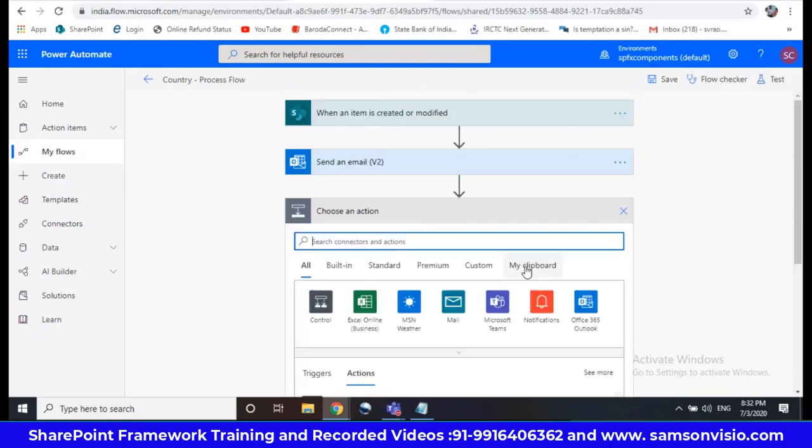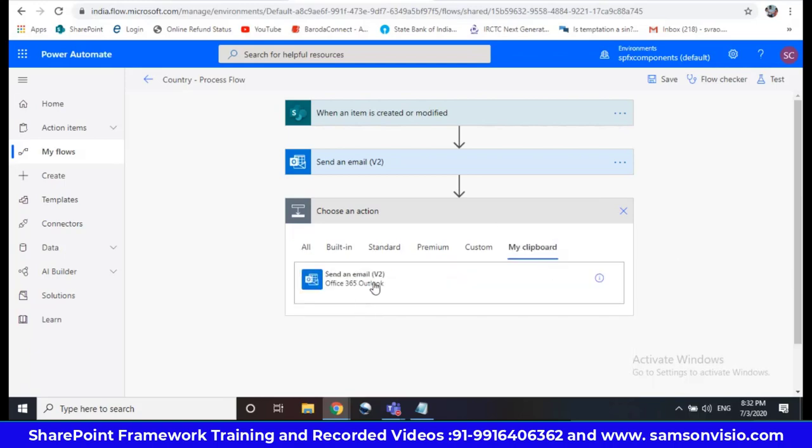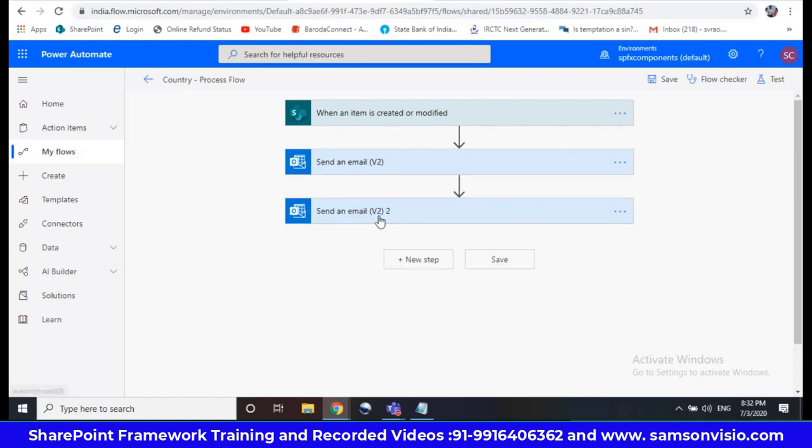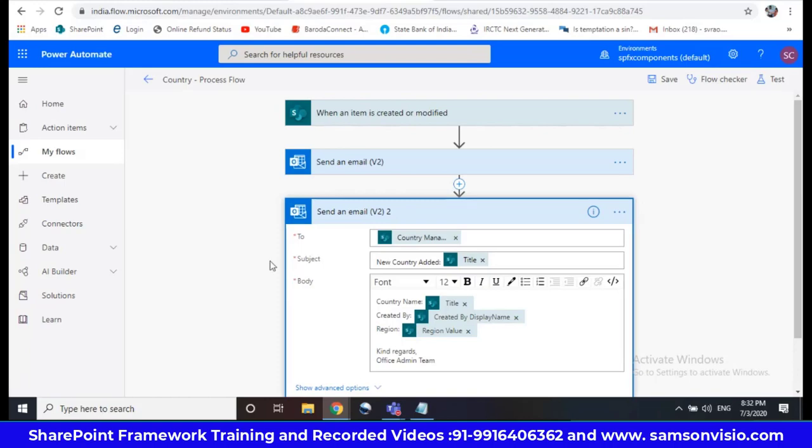Okay, you have a tab called my clipboard. I have done copy to clipboard. This is my clipboard. So see here, my send an email is there. Same action, it is available here. So just click on it. So you'll get everything the same.